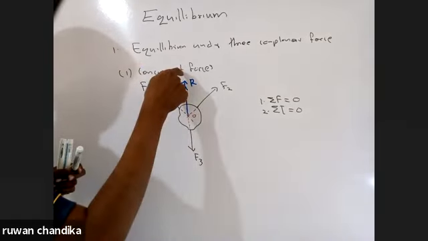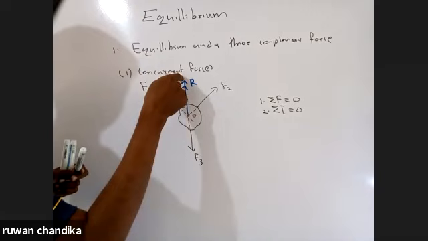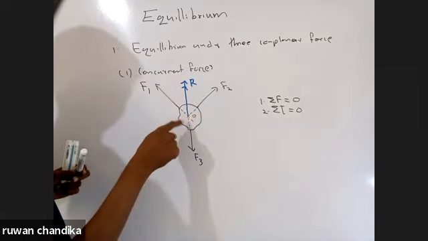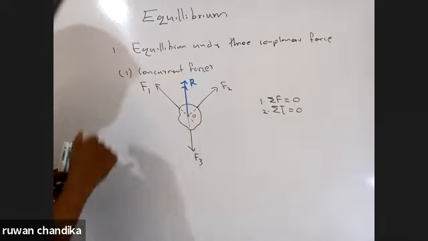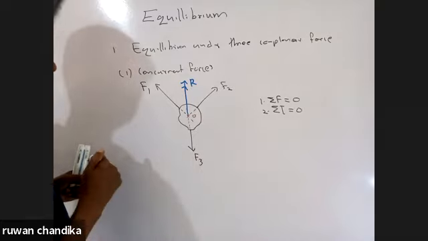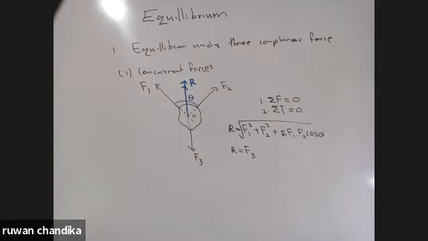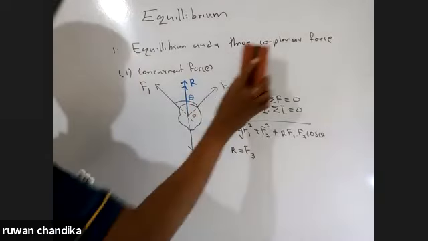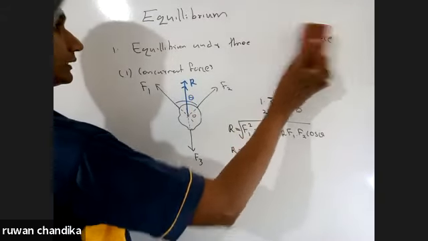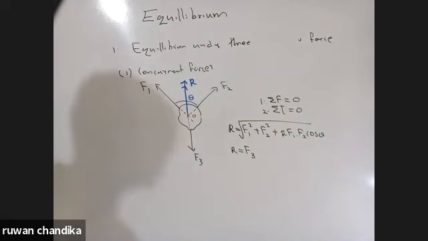The line of action of that R should lie on the same line as F3, right? So that is equilibrium under three coplanar forces, yes, sorry, coplanar forces.